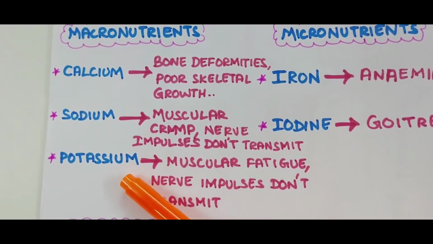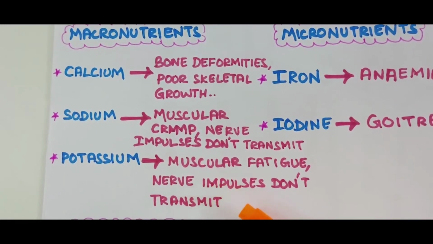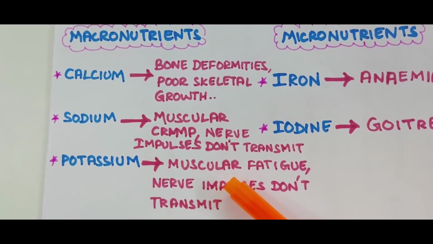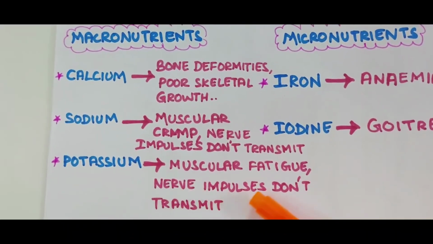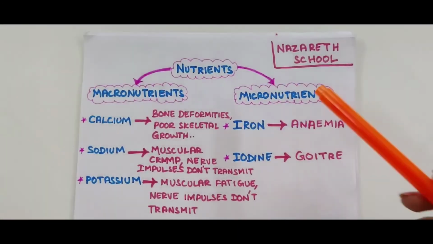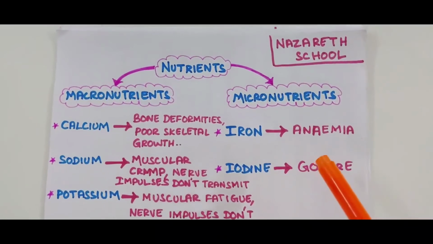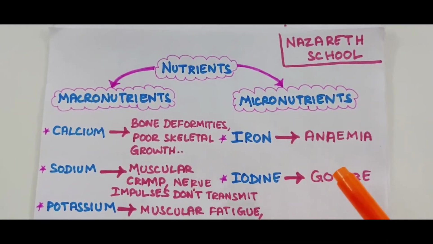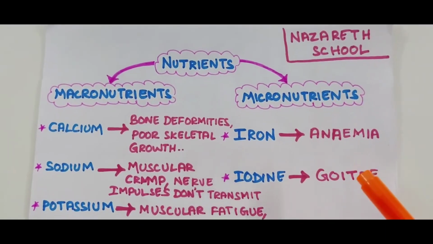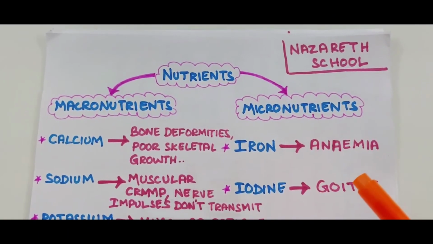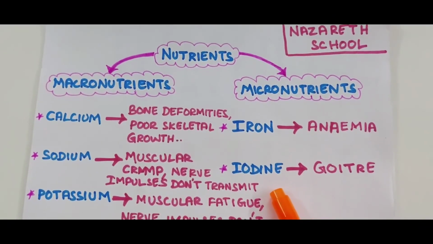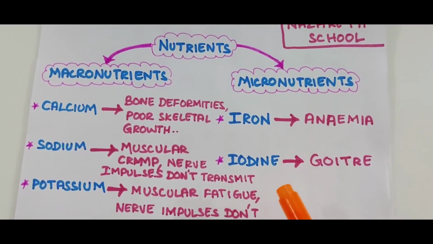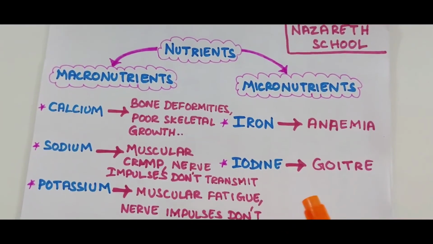And next comes potassium. The sources of potassium are banana, sweet potato, nuts, whole grains and citrus fruit. If a body lacks potassium, it results in muscular fatigue and also the nerve impulses do not get transmitted. Under micronutrients we have iron. The sources of iron are spinach, dates, greens, broccoli, whole cereals, nuts, fish and liver. If a body lacks iron, it results in anemia, which is nothing but the lack of RBC in our body. And next we have iodine. The sources of iodine are milk, seafood and iodized salt. If a body lacks iodine, it results in goiter, which is nothing but swelling in the neck.